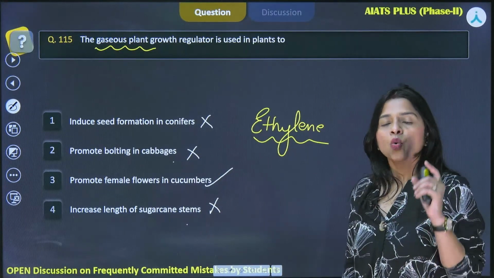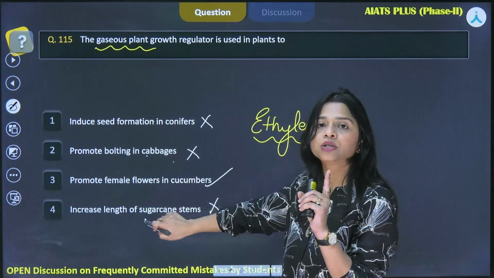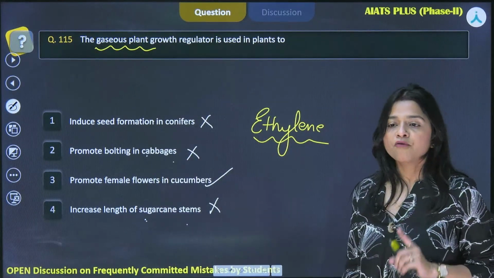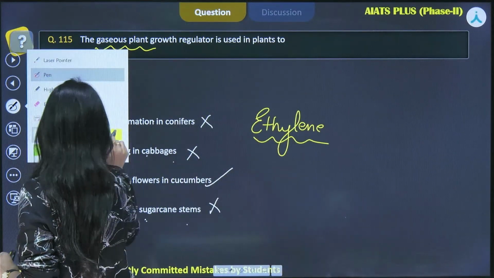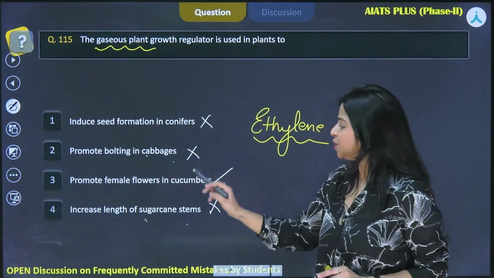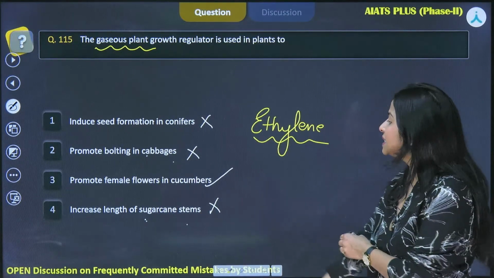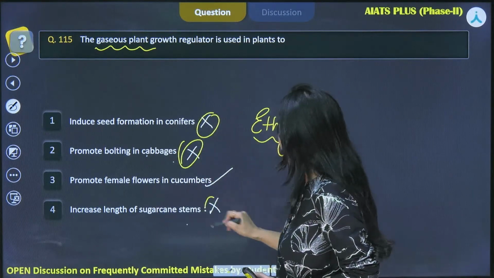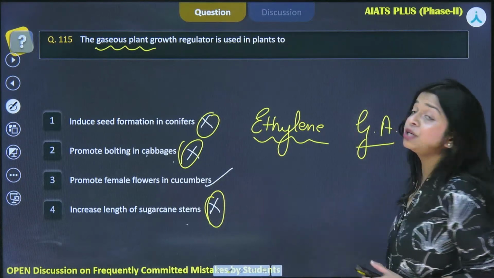Can you tell me which particular hormone, only a single hormone, is performing the rest of the three functions? Can you tell me in the comment box which particular hormone that is? Option 1, option 2 and option 4. These are the functions that are performed by gibberellic acid, or you can simply say gibberellins.